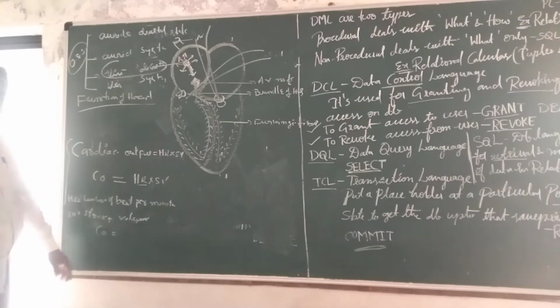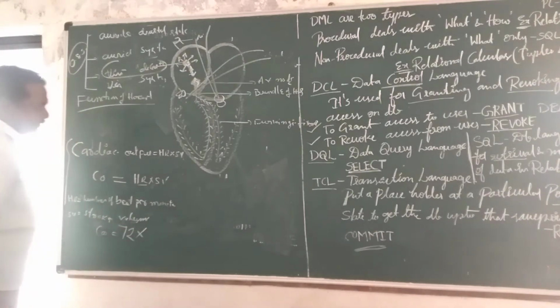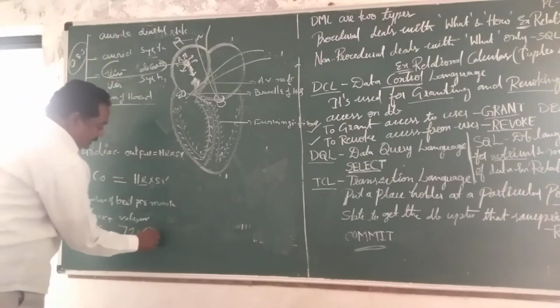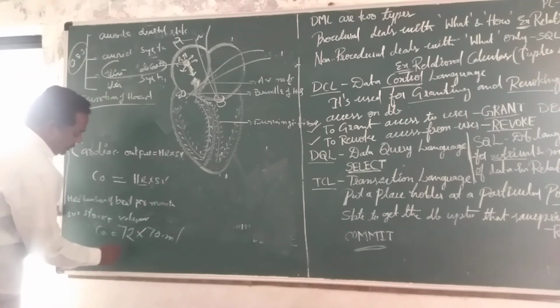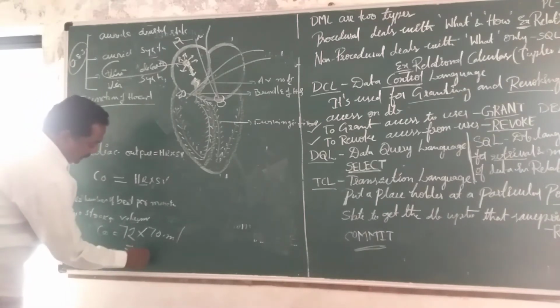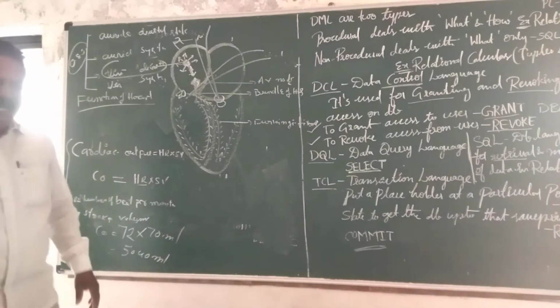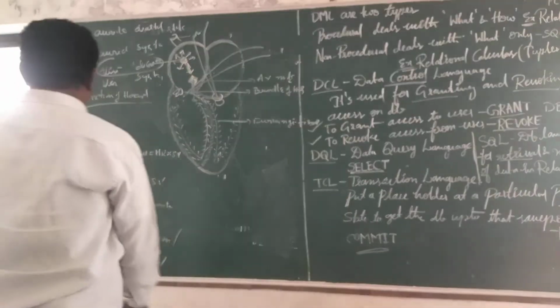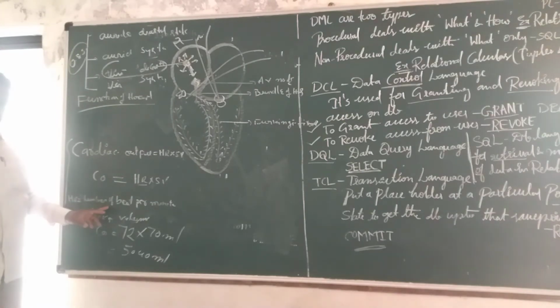HR means per minute. Generally a healthy human being's heart beats 72 times per minute, and per cardiac cycle approximately 70 ml of blood comes out. So approximately 5,040 ml of blood per minute is called cardiac output. What is cardiac output? Cardiac output is equal to HR into SV. HR is how many times the heart beats per minute.